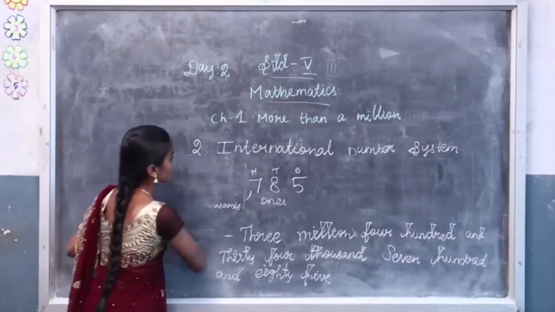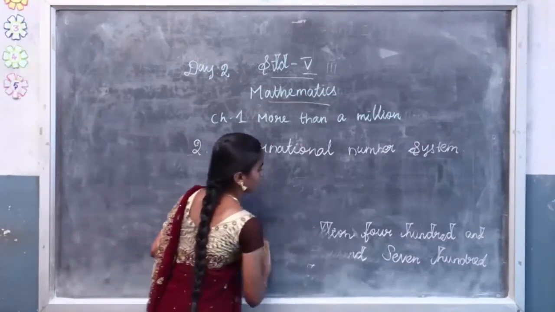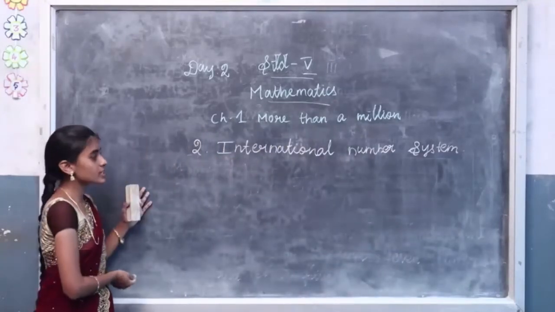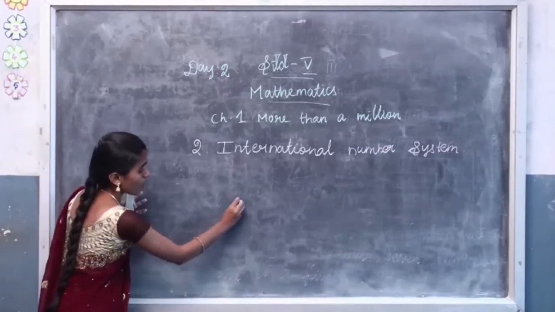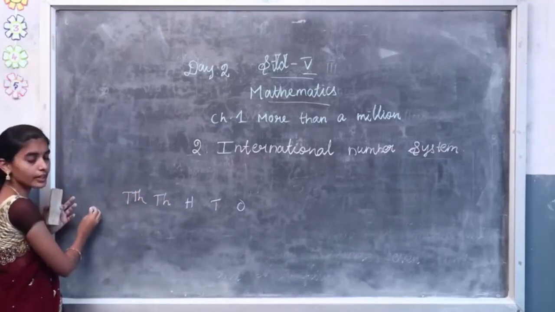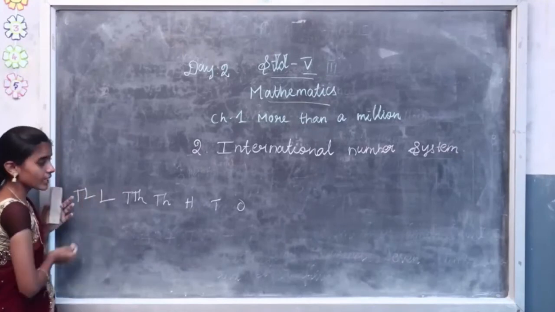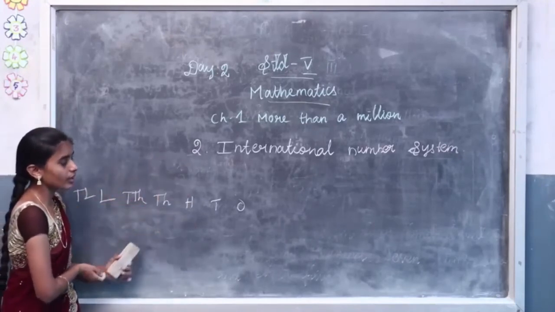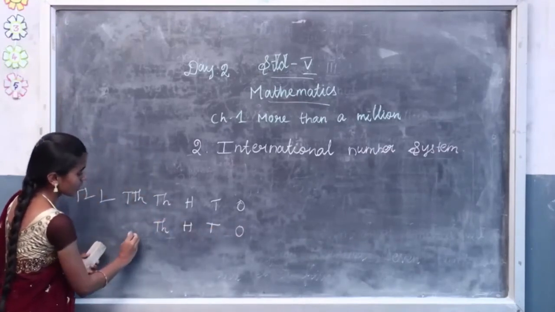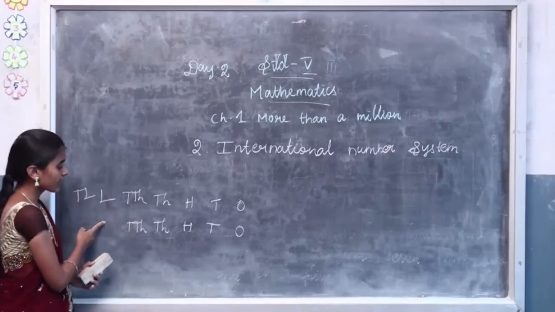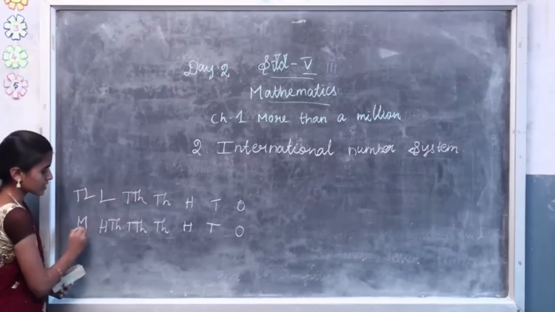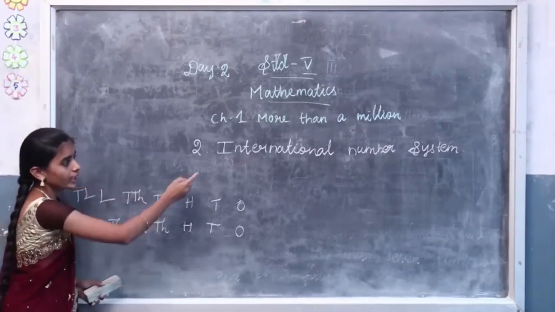Did you all understand this? So what did we learn today? The international number system. In the Indian number system, what are all the place values? Ones, tens, hundreds, thousands, 10,000s. Then next in the Indian number system, lakhs, then 10 lakhs. In the international number system, what are all the place values? Ones, tens, hundreds, thousands, 10,000s. Then what will come? 100,000s. Then millions. So these are all the place values of the international number system.